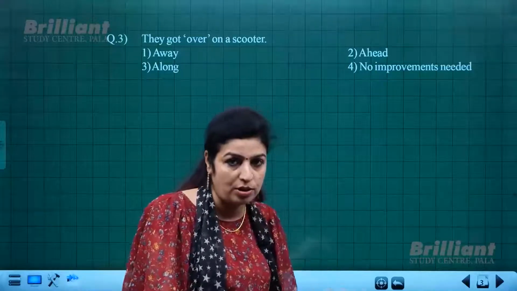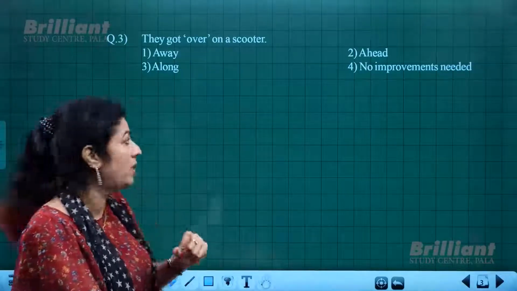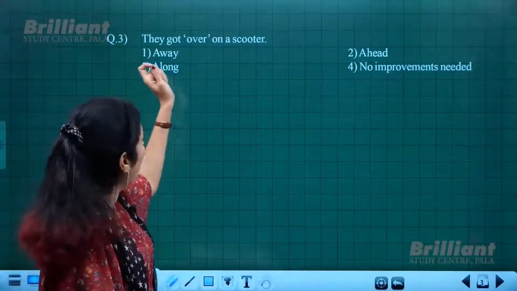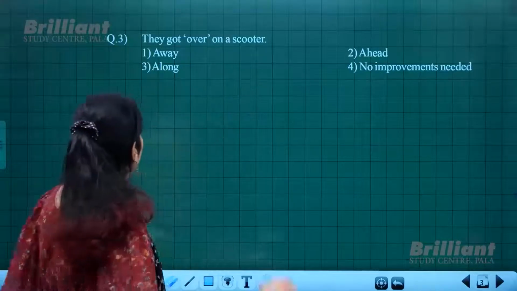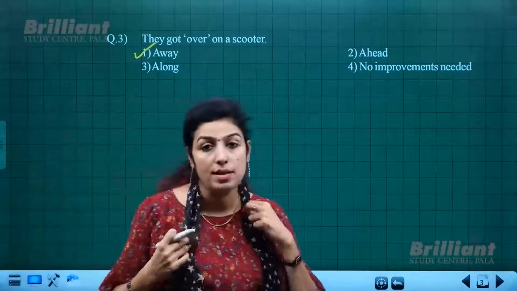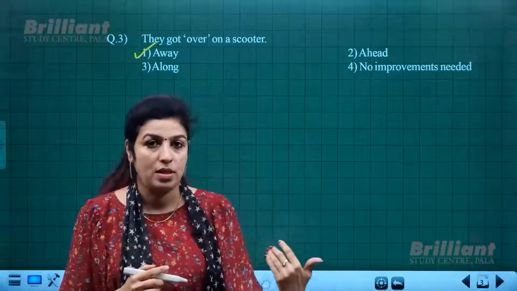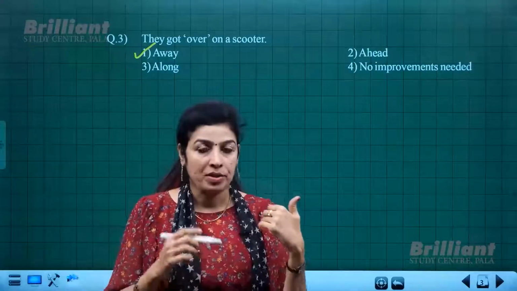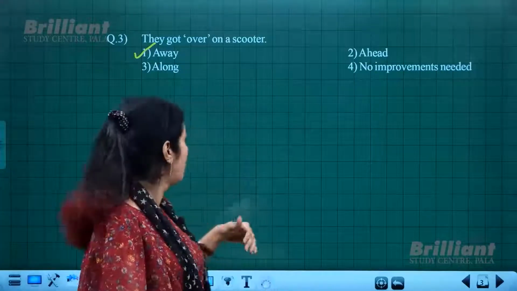That could be substituted with a better word, the proper word, and that is "away". Instead of "over on a scooter", they got away on a scooter. That means to escape here is to get away from the place. So in that sense it should be they got away on a scooter.